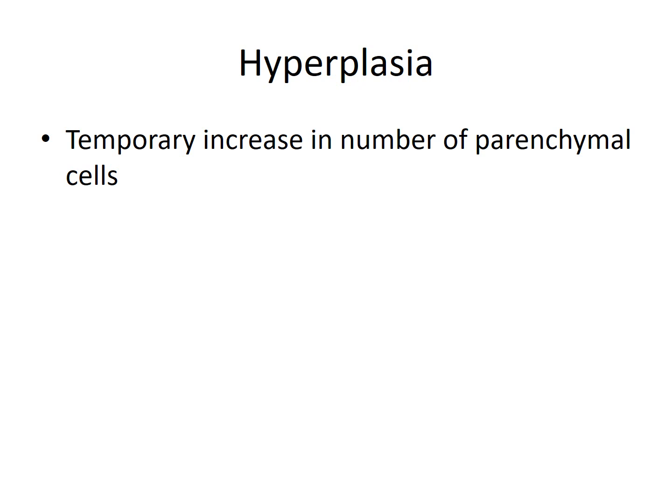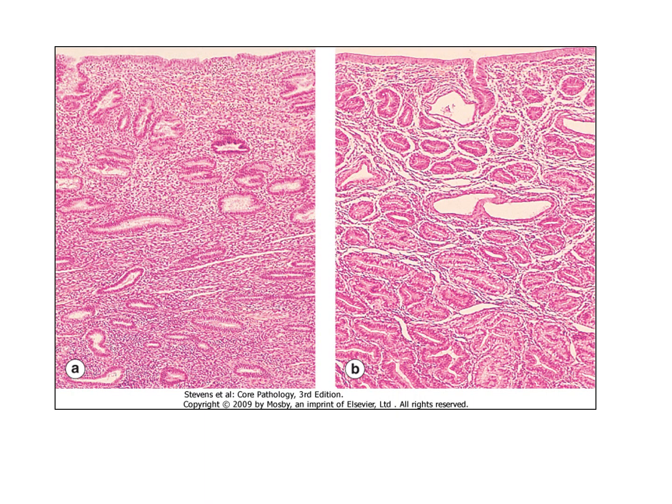Then what is hyperplasia? Hyperplasia is a temporary increase in the number of parenchymal cells. Here is an example of hyperplasia. This is a section of endometrium where you can see on the left hand side normal endometrium consisting of endometrial glands. The round oval structures are the endometrial glands, and in between is the stroma. When there is hyperplasia of the endometrial glands, you can see on the right hand side there is increase in the number of glands. So there is hyperplasia, increase in the number of endometrial gland cells, and the stroma is reduced.